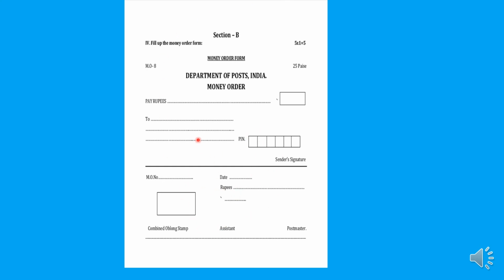So this is the money order form. We can send money to any person in any place through the postal system also.